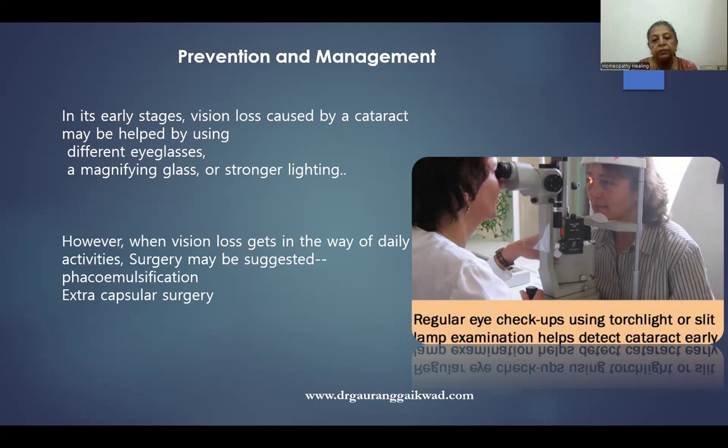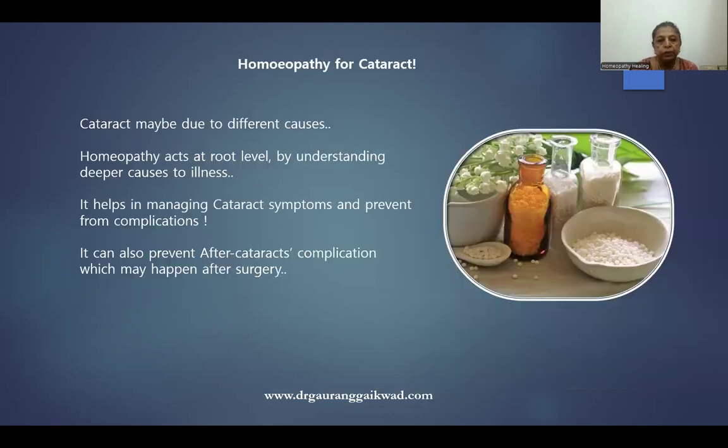And it is a very safe surgery. In the early stage of cataract, if you want to postpone maturity, there are various methods like homeopathy and naturopathy you can try. And if the cause is known, definitely homeopathy will be helpful.